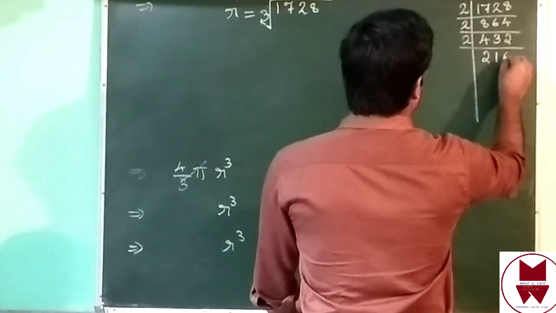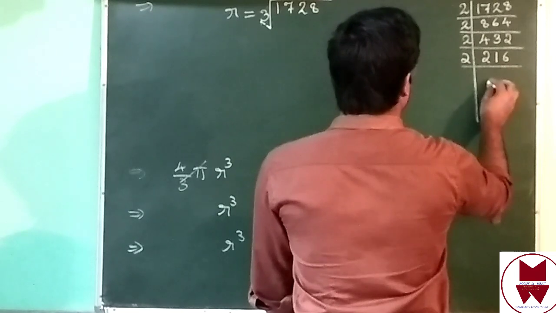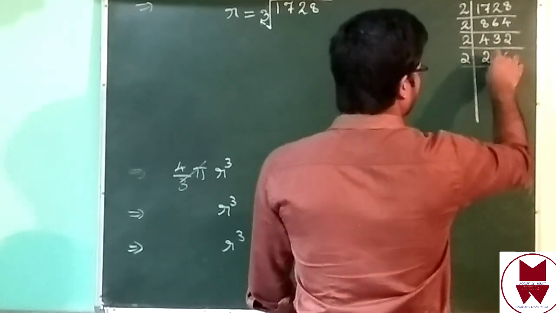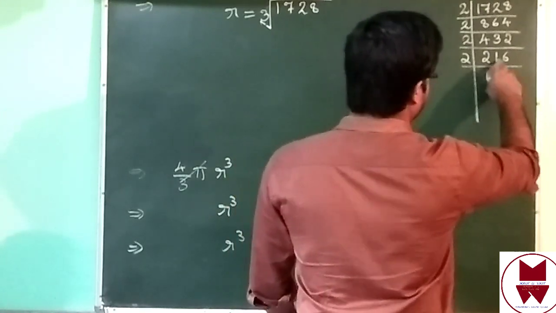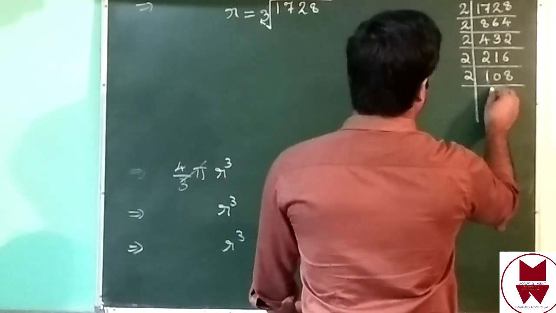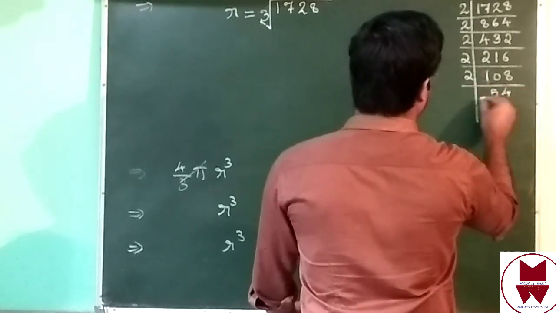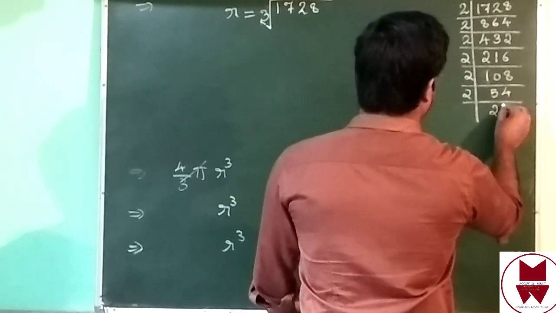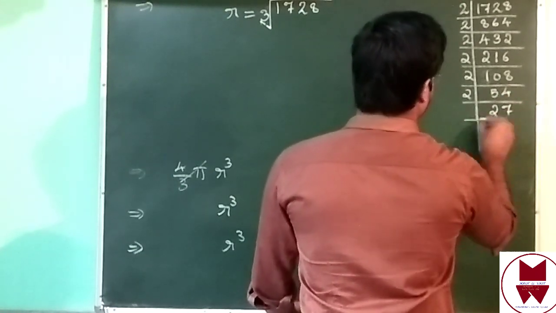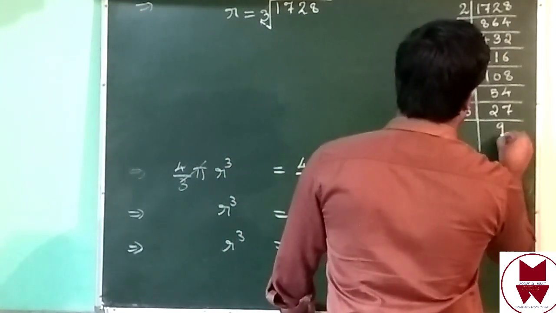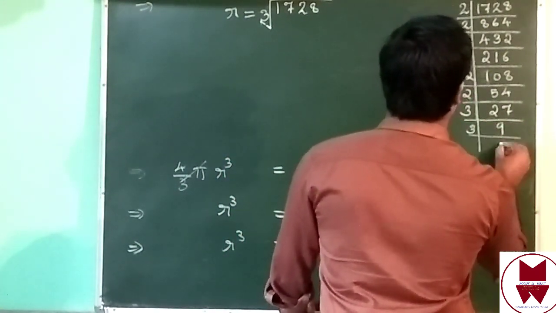Then in 16, 8 times. In 10, 5, then 4. In 5, 2 times, then 14, 7 times. We can use 3 now. In 27, 3, 9 times. Again use 3.